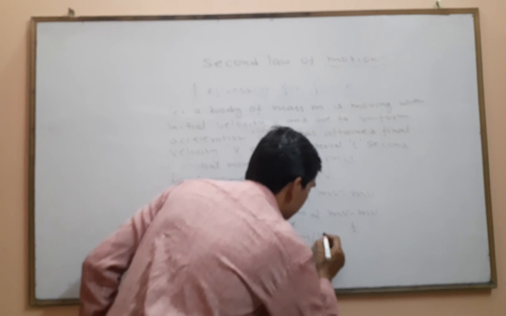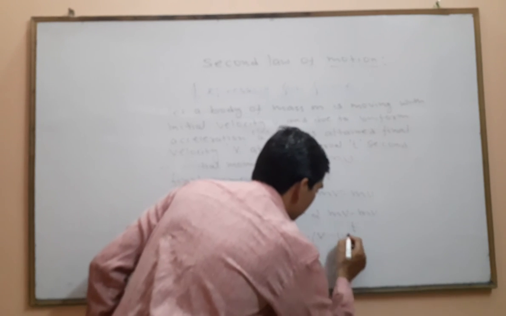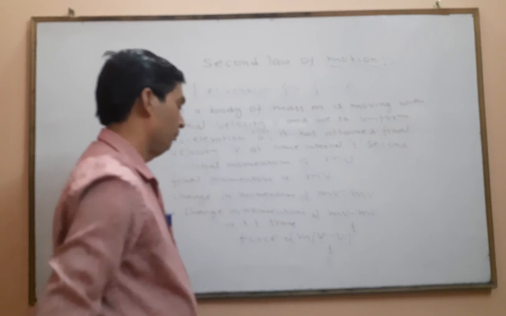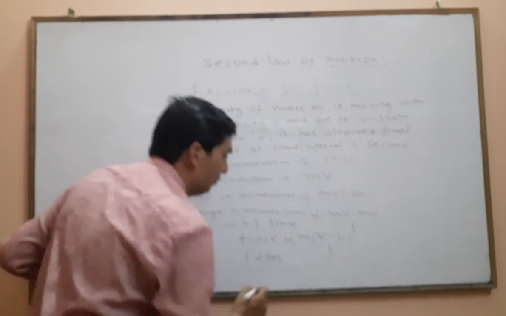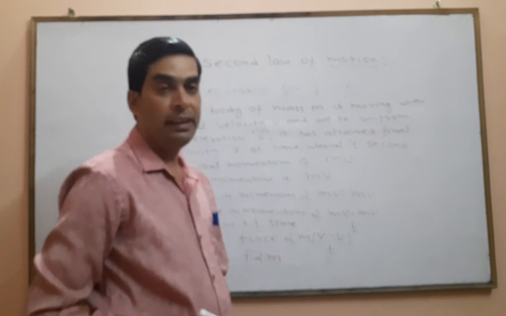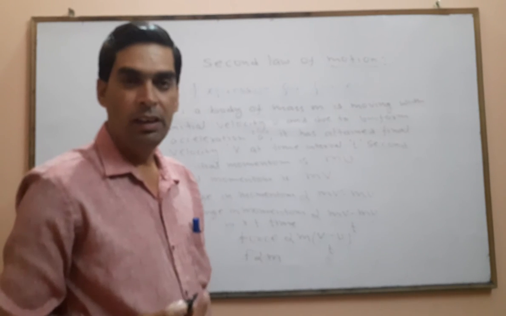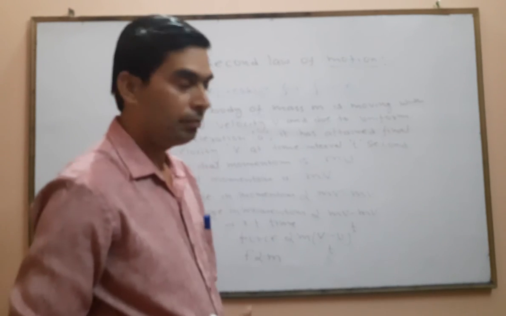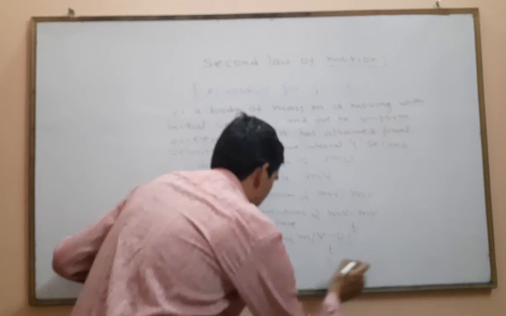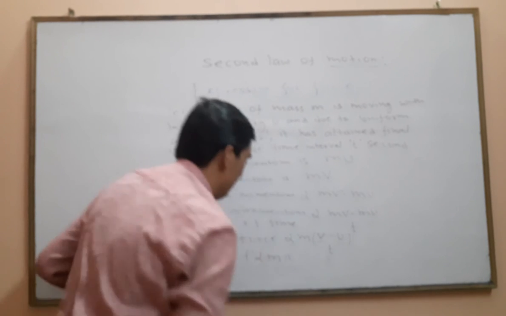Now (v minus u) by t is a quantity we have learned. Which quantity is that? Yes, that is acceleration. So in place of that we write a.